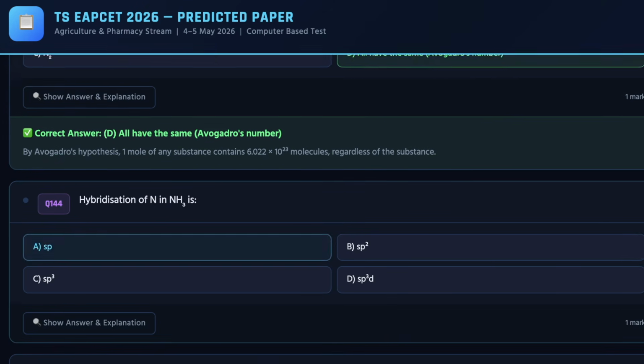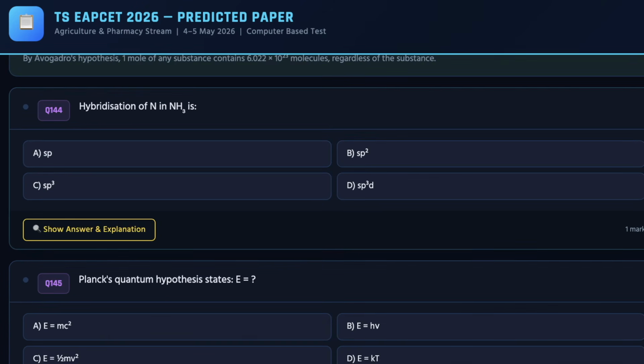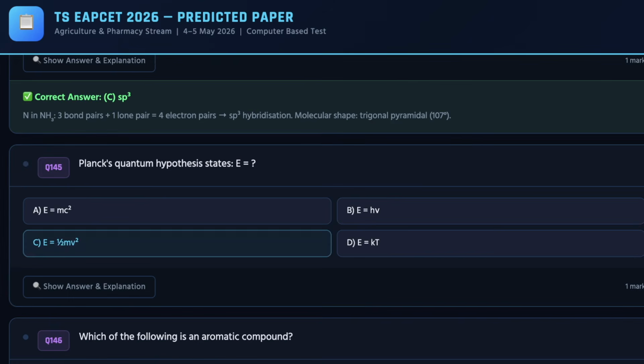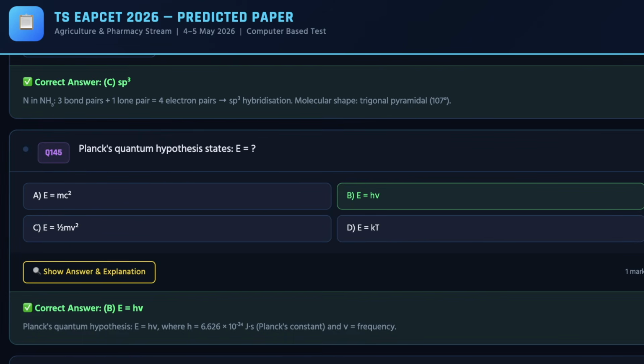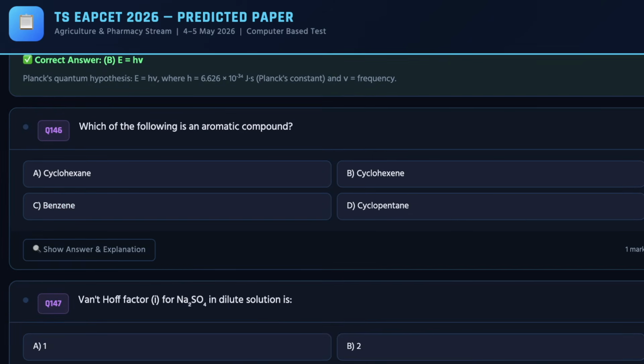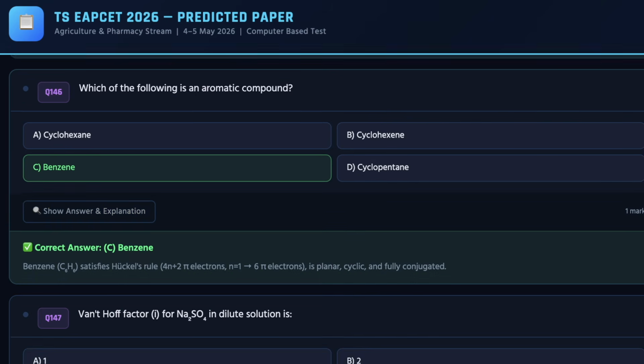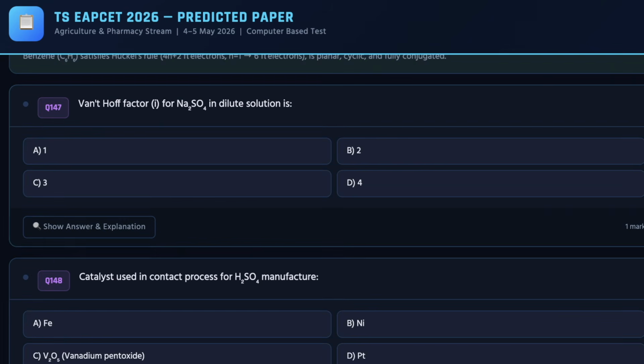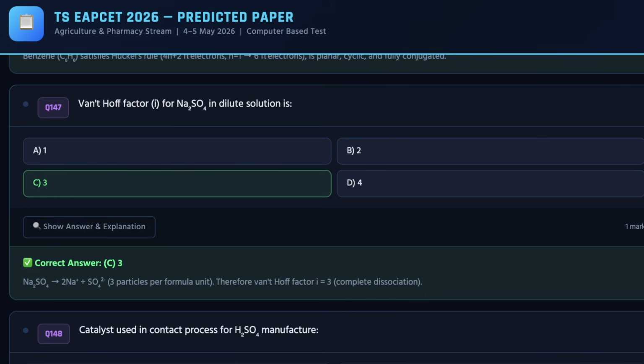And as we move ahead, we have 34th question. The correct answer is C. For 35th question, the correct answer is B. And as we move ahead, we have 36th question. The correct answer for the same is C. For 37th question, the correct answer can be checked on the screen, which is C.